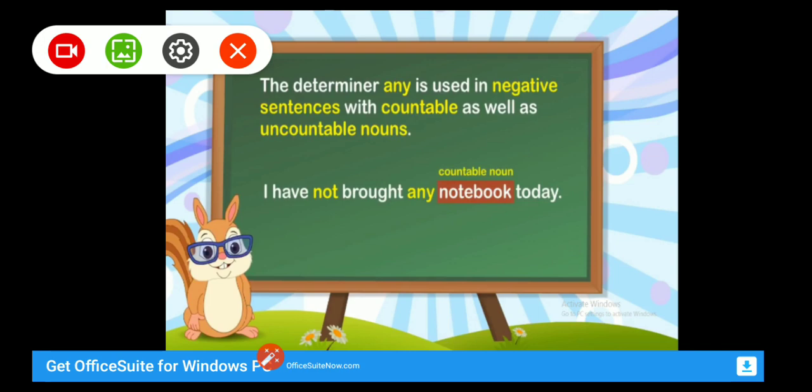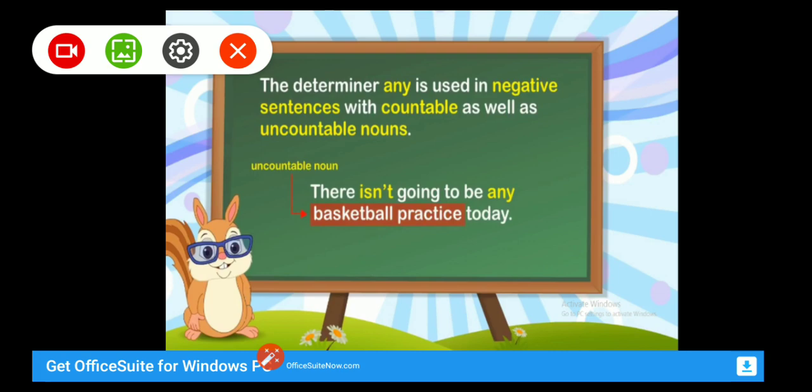Next, the determiner any. Remember, the determiner any is used in negative sentences with countable as well as uncountable nouns. For example, I have not brought any notebook today. Notebook is a countable noun, but this sentence is a negative sentence, so we use the determiner any.